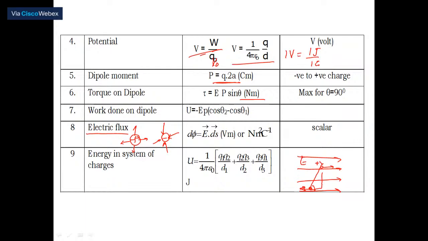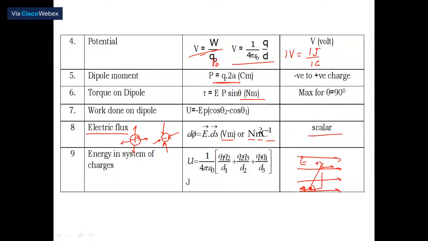So that's why V dot ds we are going to come across. Okay, unit for theta: voltmeter or maybe Newton meter square per coulomb. Newton meter square per coulomb. Please concentrate on these points also, the units. Okay, it is always a scalar quantity.